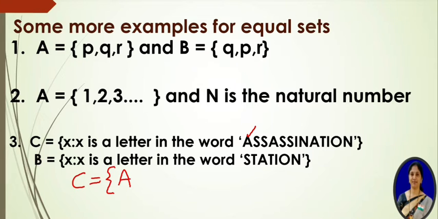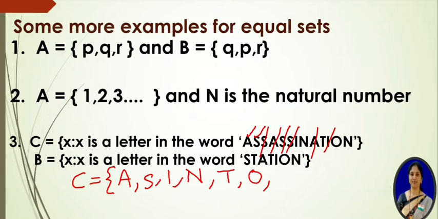So we have to write the letters. The first letter is A and the second letter is S. S is already repeated, no need to write it once again. This A also, this S, and next I. I is not here, so we have to write it, and next N. So N, and after that A is repeated, T. I is repeated, no need to write. O. And N. N is already there, no need to write it once again. So we get these elements, that means A, S, I, N, T, O.